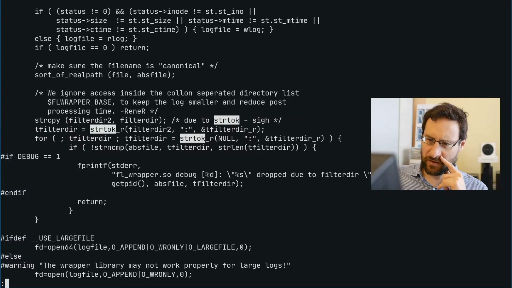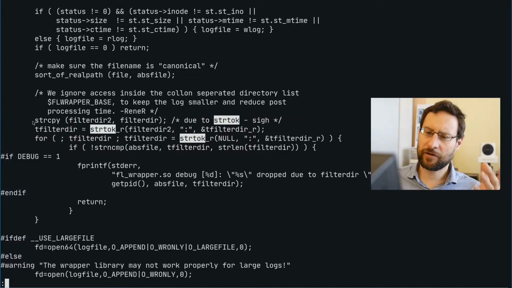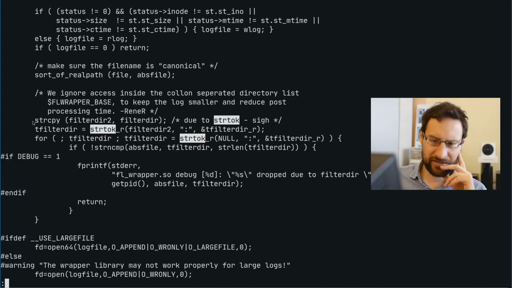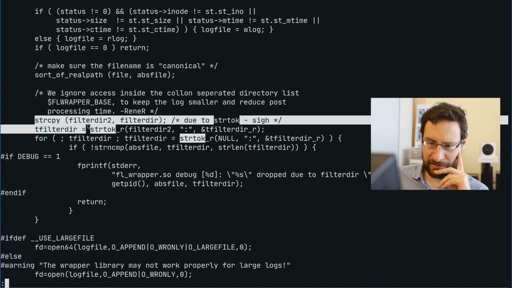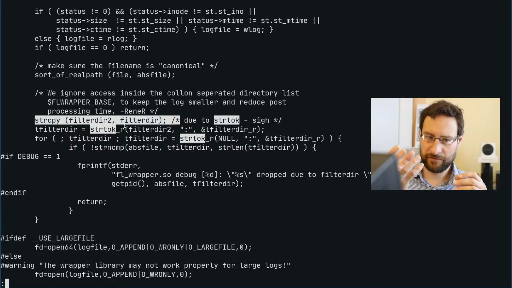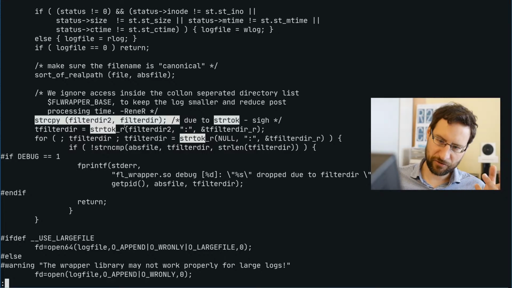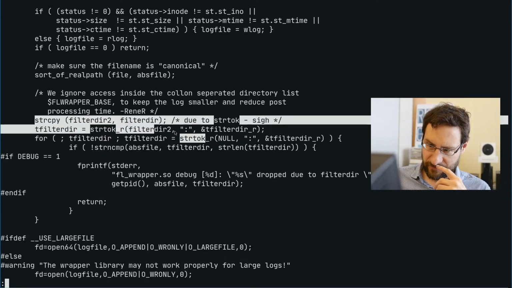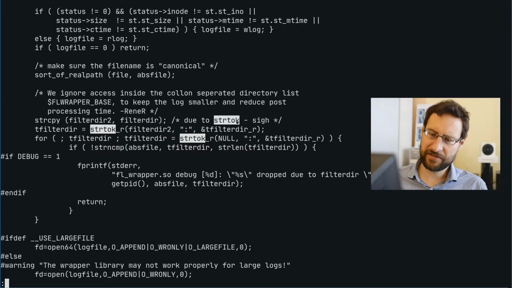Anyway, yesterday I thought, we fixed this, it works. But then I thought, you know what, this is a little bit shabby. We can do better, because first of all, we strcpy this. The problem is strtok modifies the string. So you have a constant string of your filtering directories, and then you need to copy it, because you can't strtok that twice. You have the second call. This is why we had to copy it. Better would be to strtok that only once.